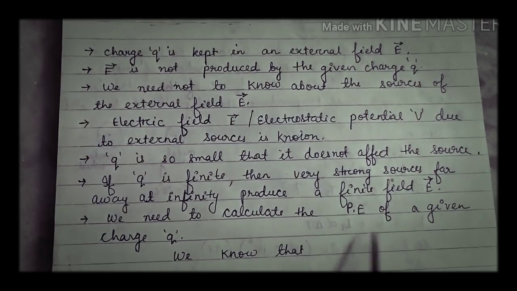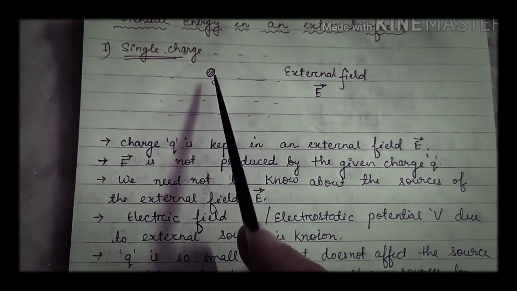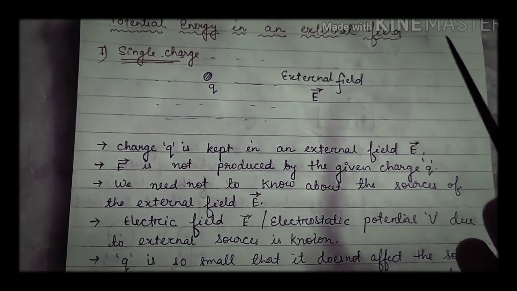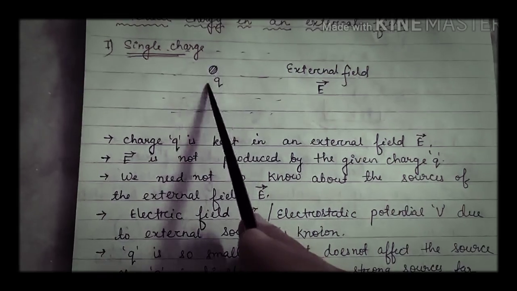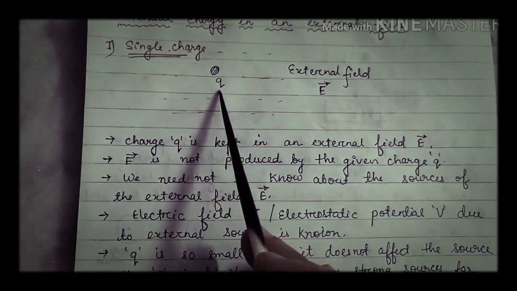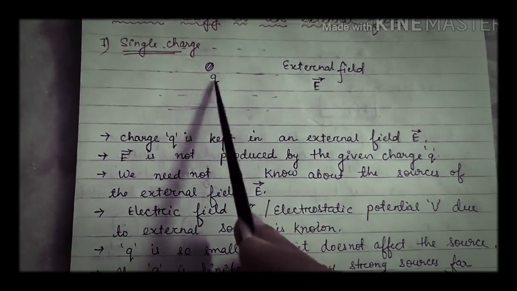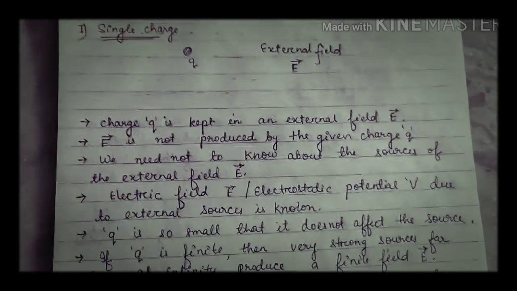Now what we need to calculate is the potential energy of a given charge q. That means when we bring this charge q from infinity to this point, how much work needs to be done, that we will calculate. And that work is stored in the form of potential energy of the charge q.